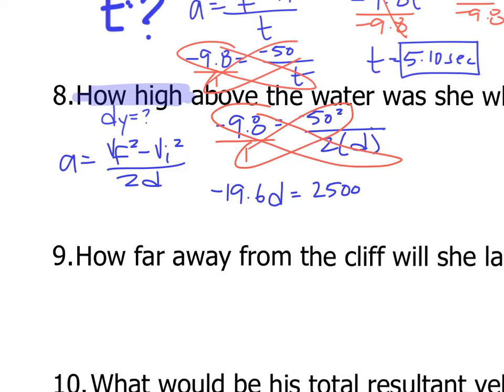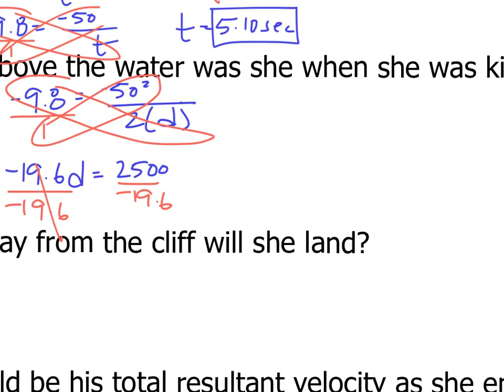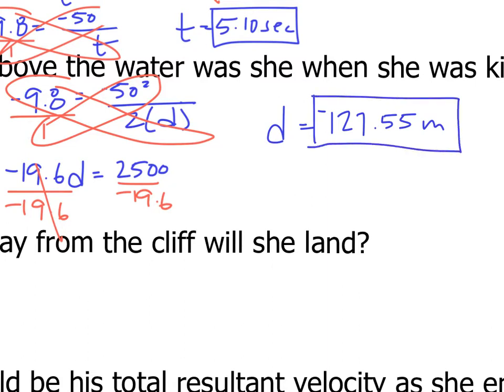Okay, last step is to get d by itself. In order to do that, I have to divide by negative 19.6 on both sides. These cancel out, and d is all by itself. And that displacement is, if I take 2,500 and divide it by negative 19.6, I get 127.55 meters. Now this is a negative displacement, but if you're asked to solve for height, I would write this as a positive 127.55.